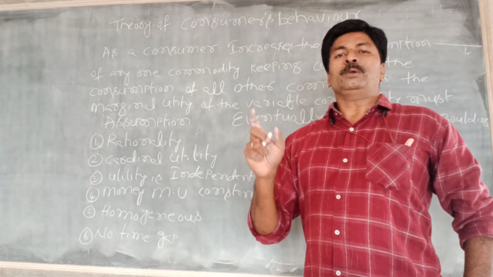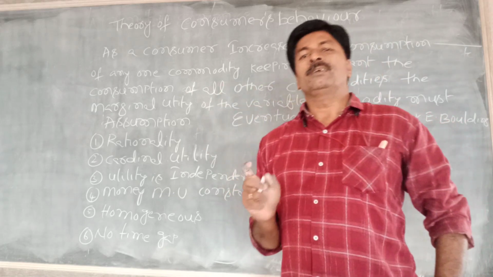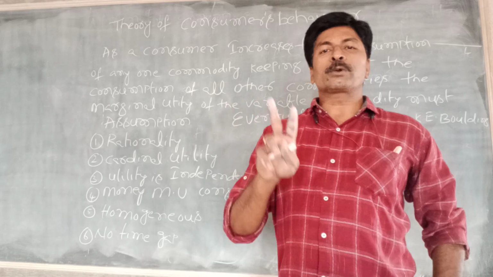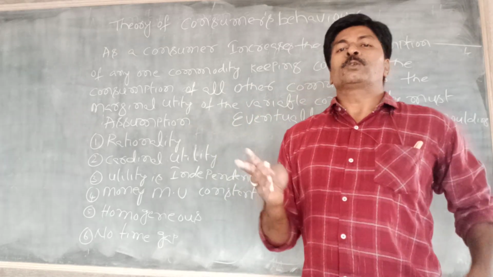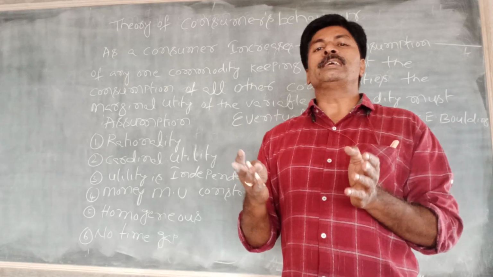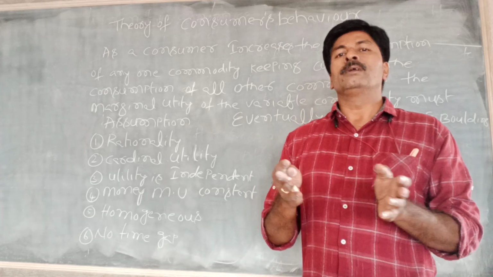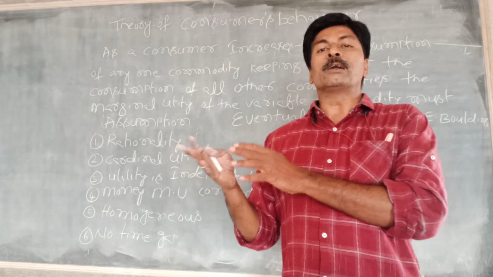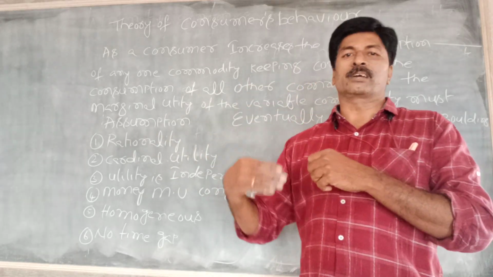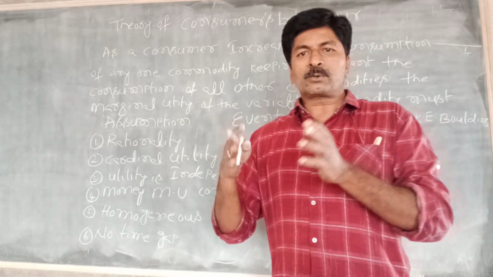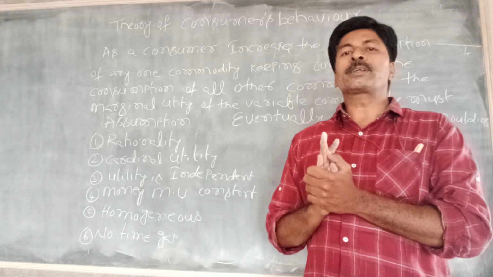First of all, utility means satisfaction capacity. Here there are two types of utility: total utility and marginal utility. Total utility is the sum of utility derived from all units of a commodity. For example, for any commodity, first unit, second unit, third unit. When we get utility from the entire commodity, it is known as the total utility.